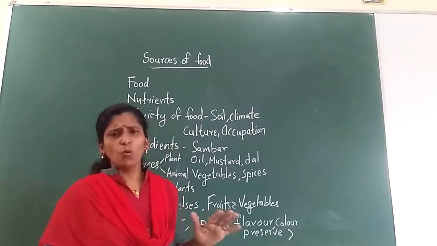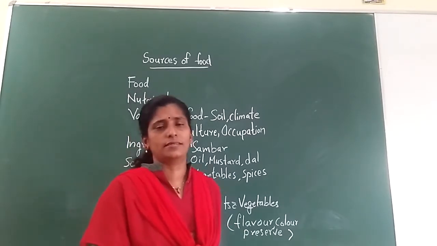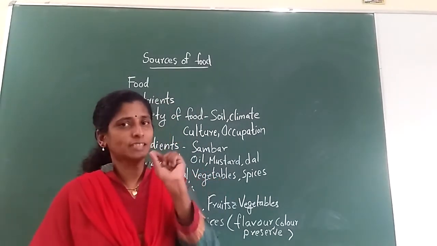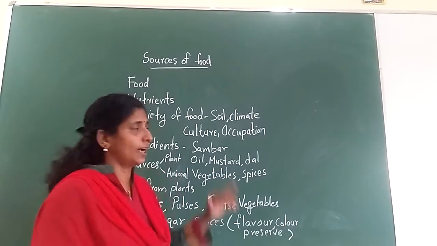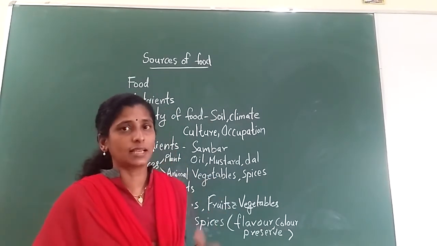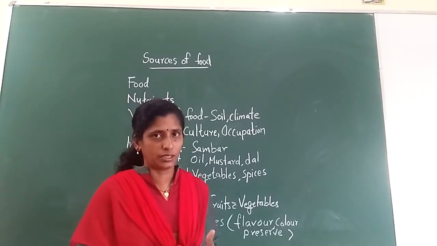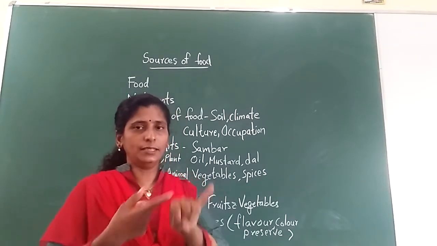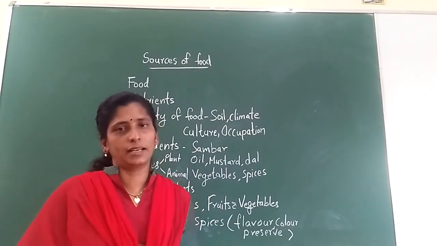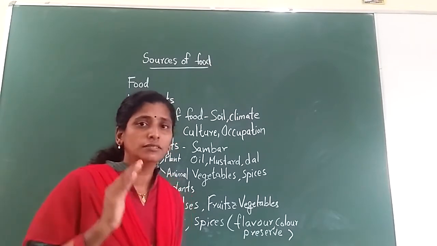And what does the food contain? The food contains so many components or so many other substances, chemical substances. Those chemical substances we call as what? Nutrients. So nutrients are nothing but chemical substances. In the 5th class you have studied the different nutrients. What are they? Carbohydrate, protein, fat, vitamins and minerals. So these are the different nutrients that are present in the food.